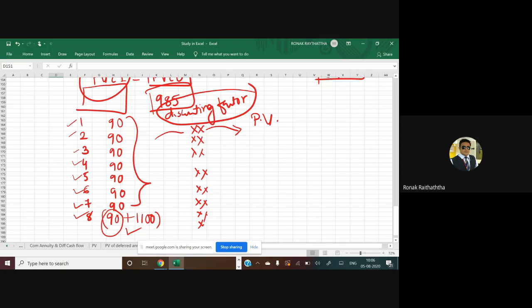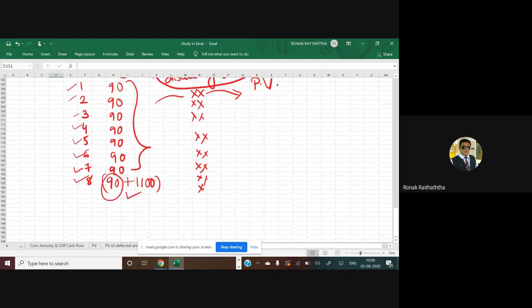If you do not want to follow that way, and if you want to go with the simple way, then what you can do is calculate the present value of the annuity, PV of annuity, because it's an annuity only. 90 rupees you are going to get on a yearly basis.